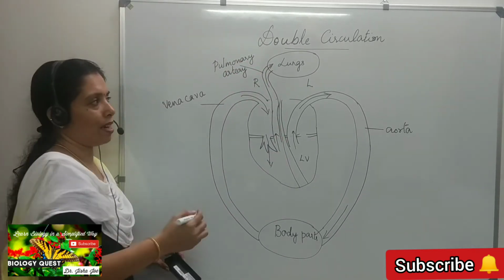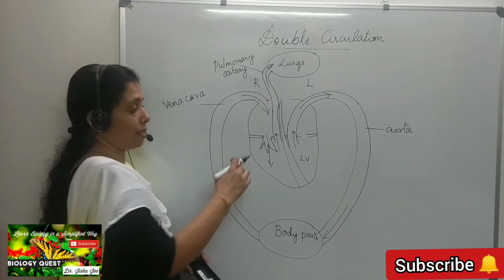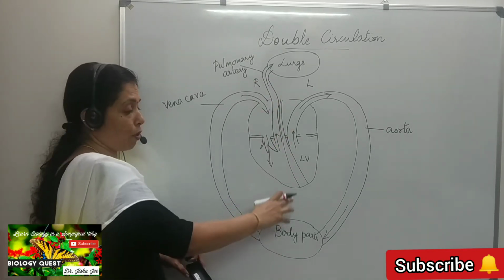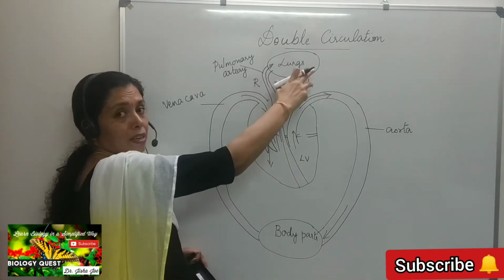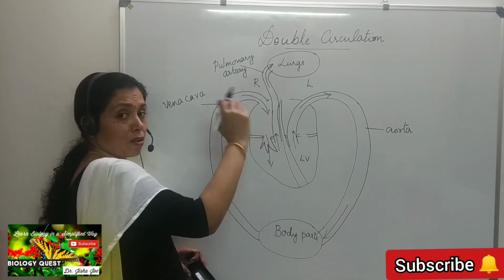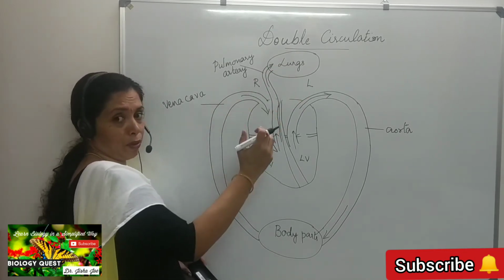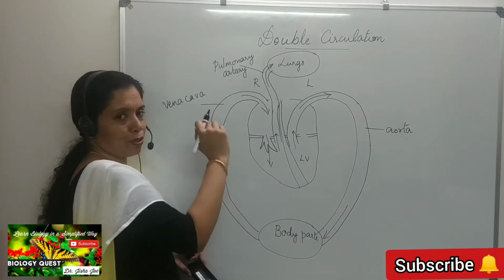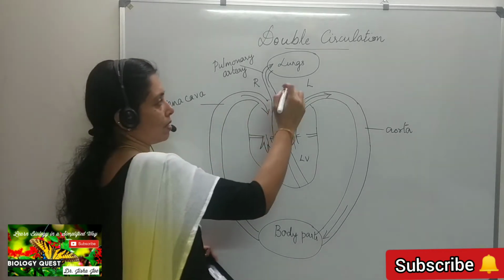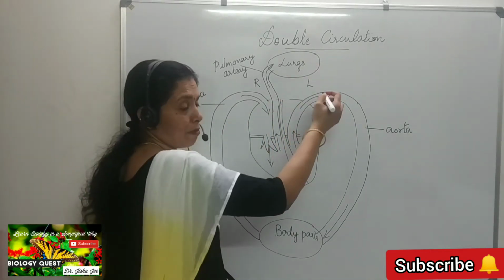In the lungs, oxygenation takes place: the carbon dioxide brought from the different body parts is removed, and oxygen from the alveoli diffuses into the blood in the capillaries surrounding the alveoli, and